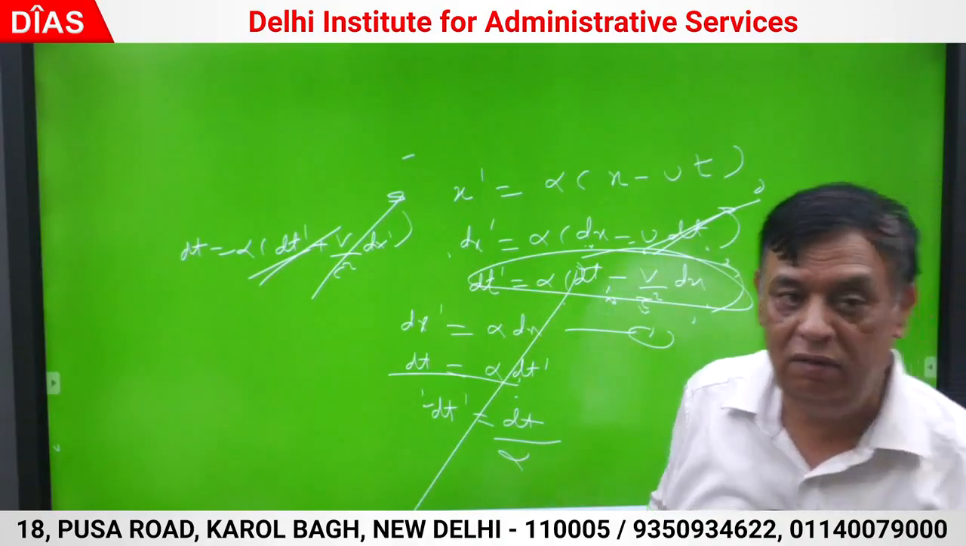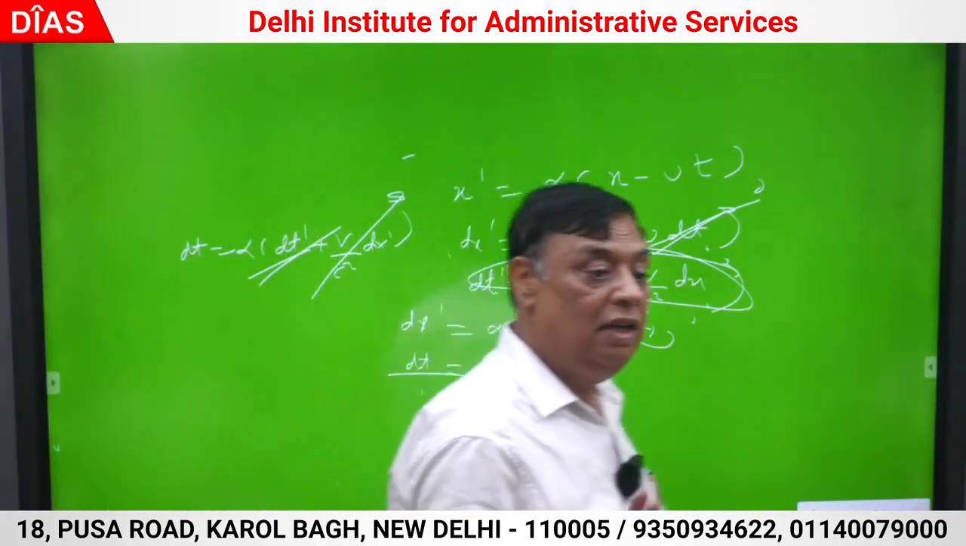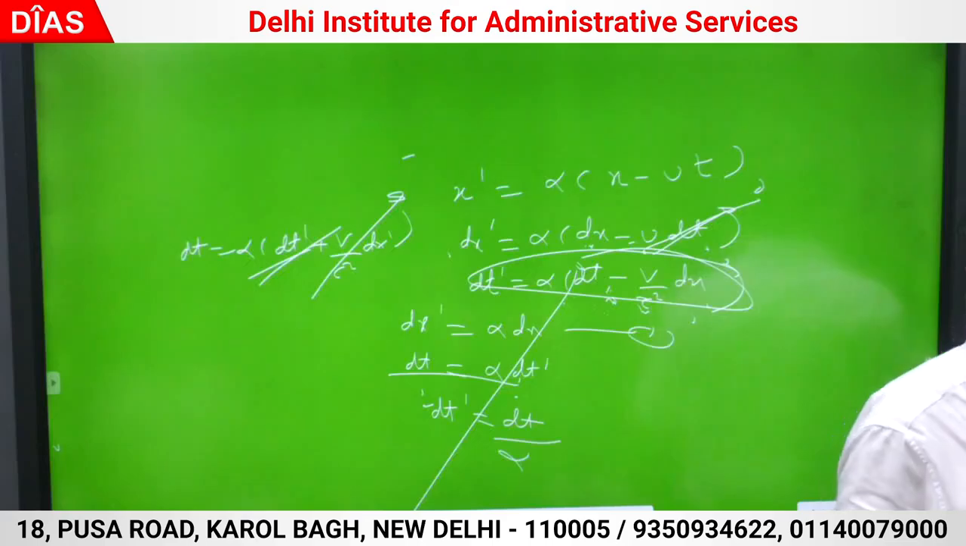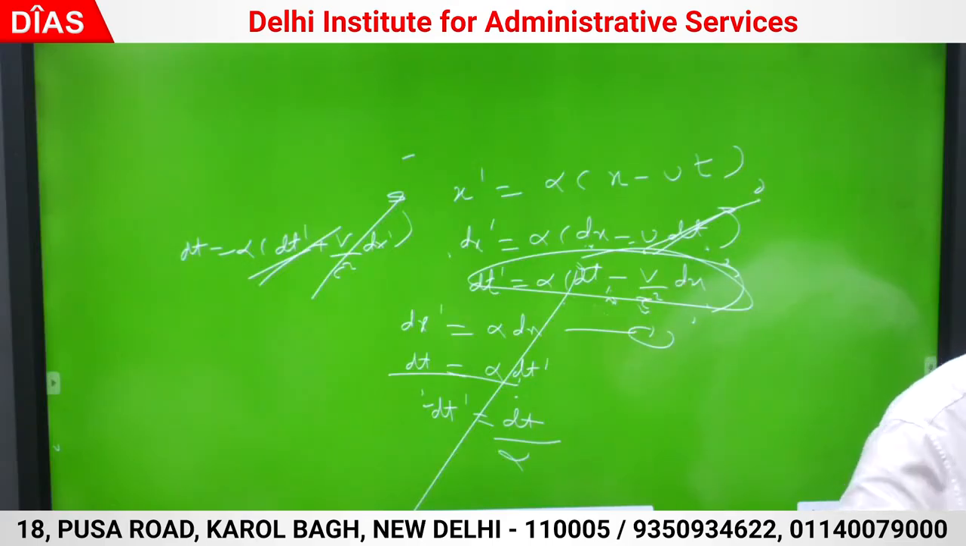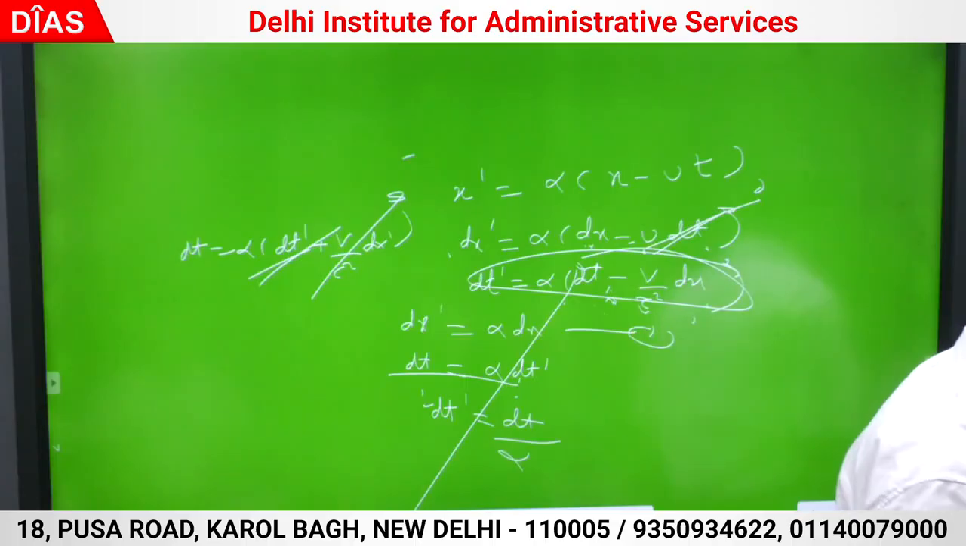Good. Class is concluded. We will meet tomorrow, same time, same place. Three topics I have done: length contraction, time dilation, simultaneity. Now the remaining four I will do in tomorrow's class, and half of the syllabus will get over. Then we will move to something else. Thank you.